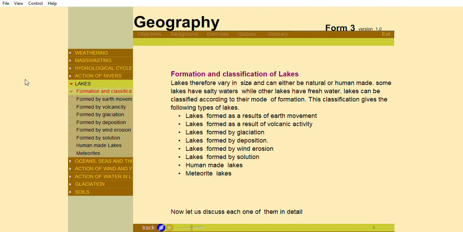Lakes formed as a result of earth movement, lakes formed as a result of volcanic activity, lakes formed by glaciation, lakes formed by deposition, lakes formed by wind erosion, lakes formed by solution, human-made lakes, and meteorite lakes. Now let us discuss each one of them in detail.